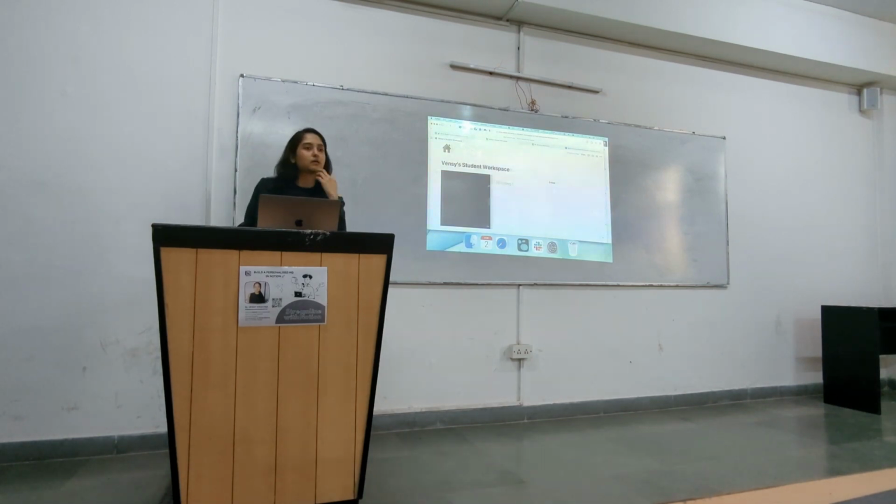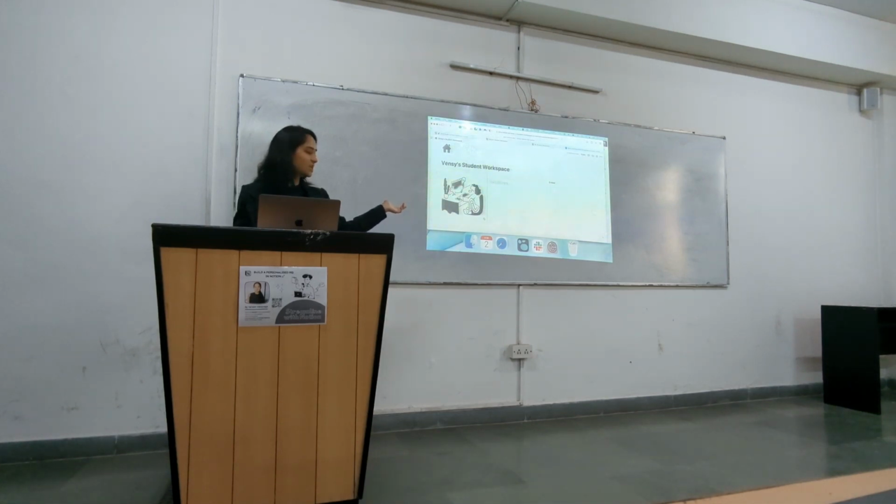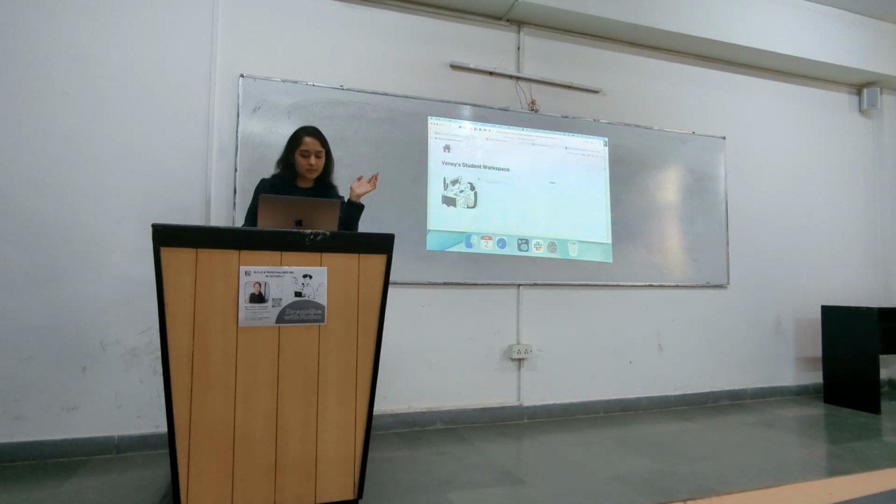Now, it's just like any image management service. It will give you a few options on what to do with the image. It's uploading right now. It takes a couple of seconds. Now it's been uploaded. If I just click and drag this particular bar, it will make it larger or shorter, depending on how you want it for your workspace.